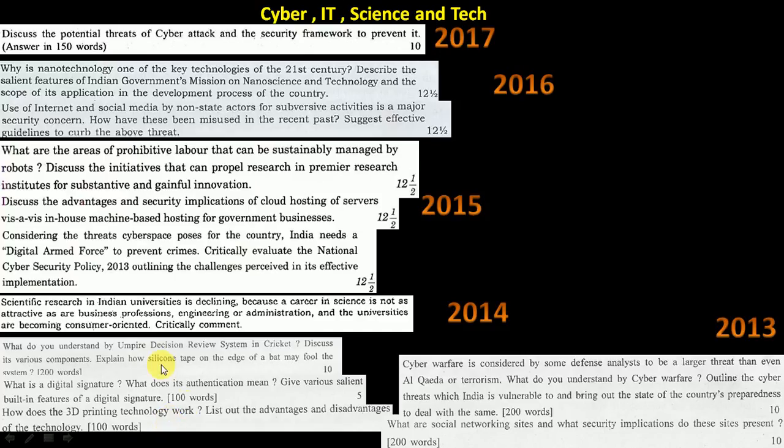Again, if you see, they are all weird questions. Here, cyber warfare, they say it is more troublesome than Al-Qaeda terrorism and all. So again, the ultimate question is about cyber warfare, not about Al-Qaeda. I'll show you more questions. ISIS and all they have asked, terrorism direct question they have asked. In the next section I'll show you.